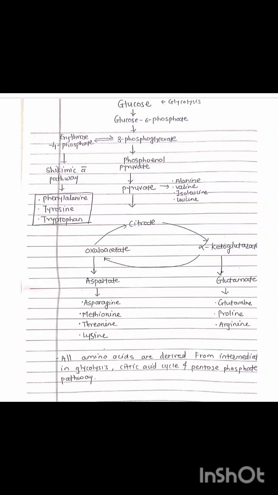Then from the TCA cycle, from citrate, there is formation of alpha-ketoglutarate, and from there again formation of oxaloacetate. So from alpha-ketoglutarate, there is formation of glutamate. Glutamate gives glutamine, proline, arginine. These are amino acids. And from oxaloacetate, there is formation of aspartate. There is also asparagine. Then methionine, threonine, and lysine. These are all the amino acids formed from the amino acid pathway. And all these amino acids are derived from intermediates in glycolysis, citric acid cycle, and pentose phosphate pathway.